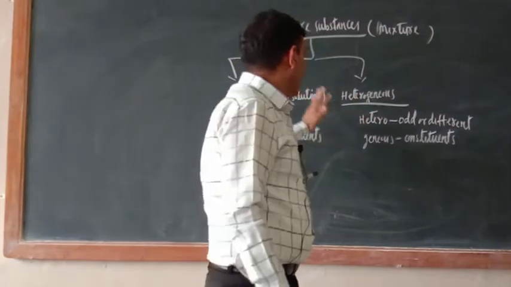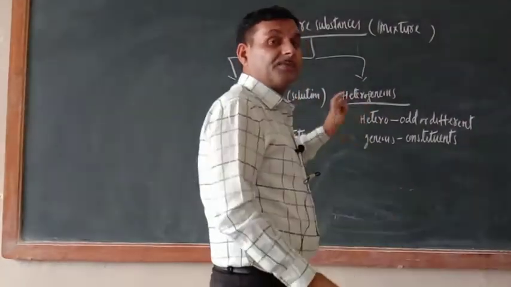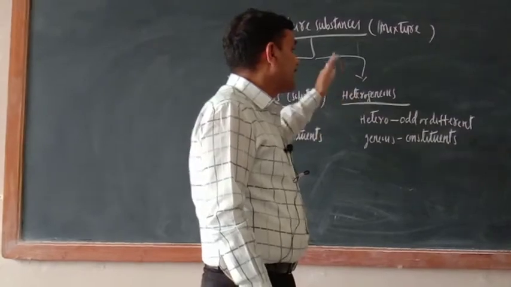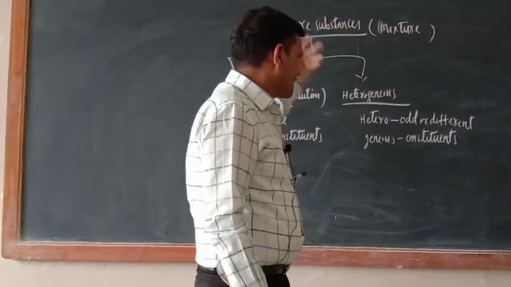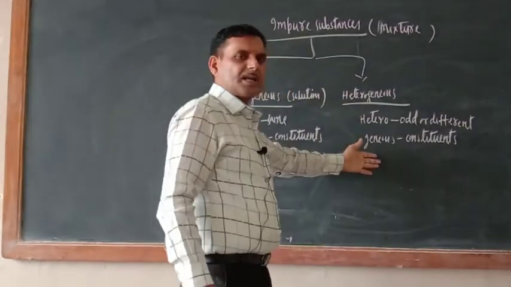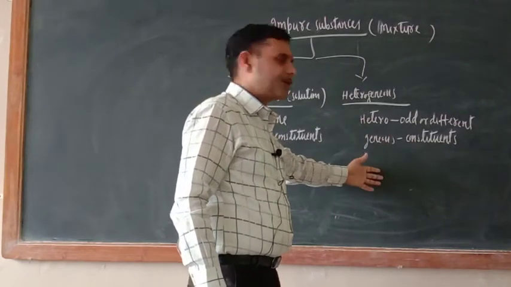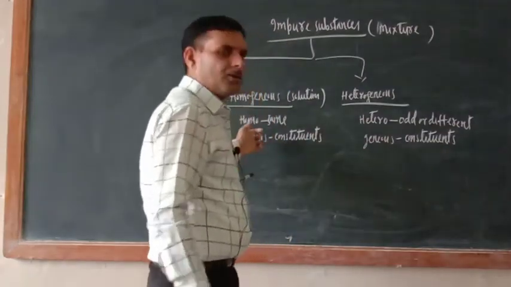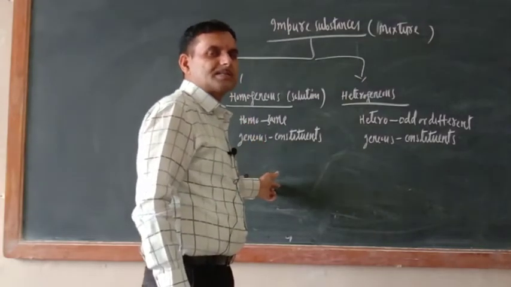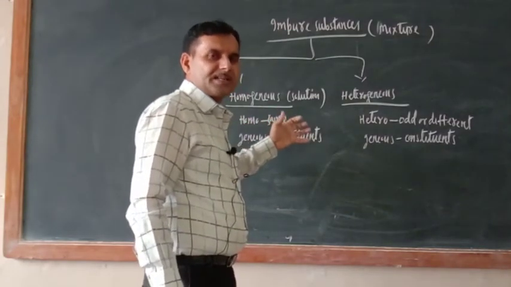That is why there is a clear cut difference between homogeneous and heterogeneous. Okay. There are so many examples. Starch solution, chalk solution. These are heterogeneous. What about homogeneous? Homogeneous sugar solution, salt solution. This is the basic difference.